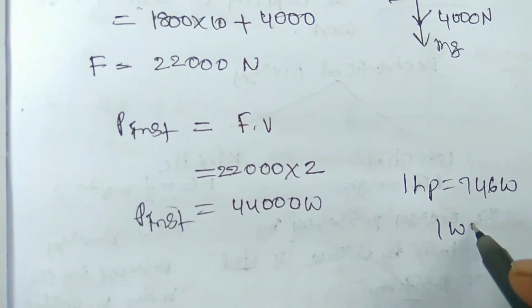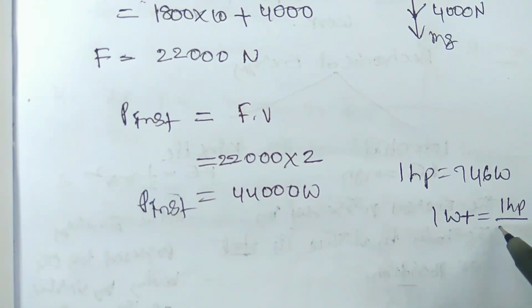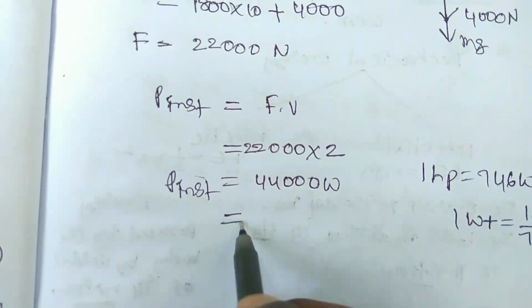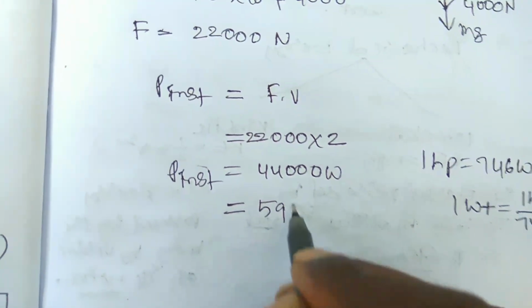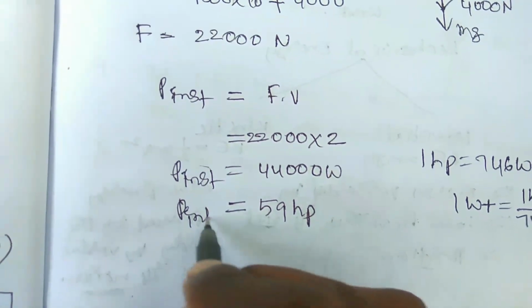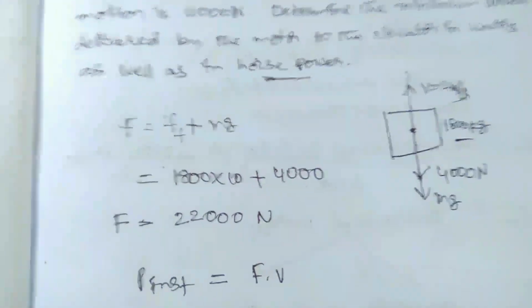Therefore 1 watt is equal to 1 HP by 746. You have to divide by 746, then you can get the value of HP, which is equal to 59 HP. So instantaneous power in HP is 59 horsepower. So this is the process you have to see.